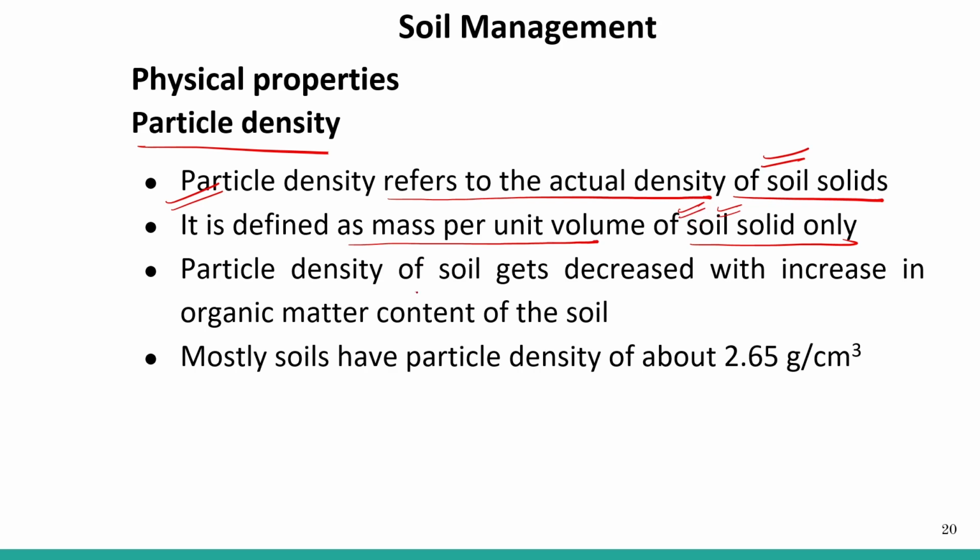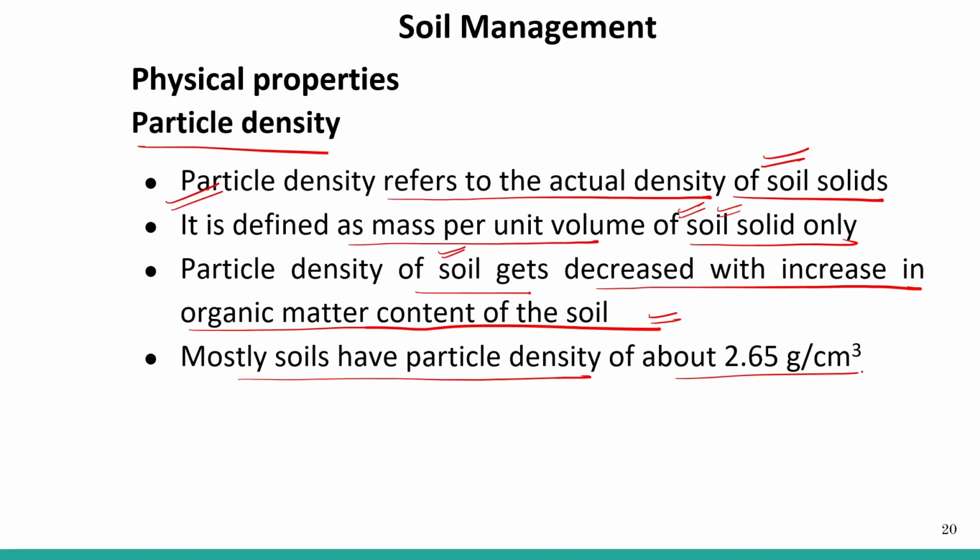So the particle density of the soil gets decreased with increase in the organic matter content of the soil. If we are increasing the organic matter in the soil, it means the soil percentage is getting decreased, right? So mostly soil has a particle density of about 2.6 gram per cubic centimeter. This is the average soil particle density, right?